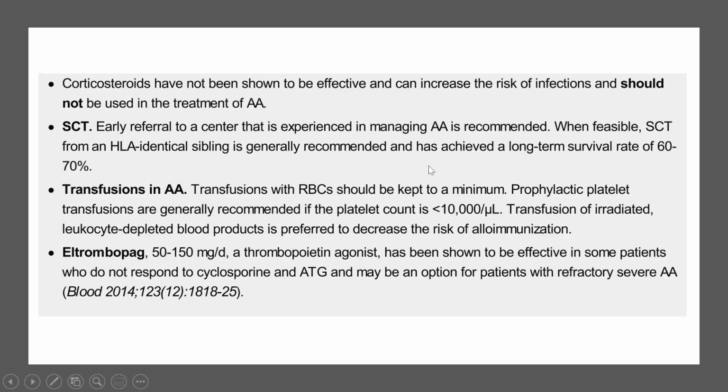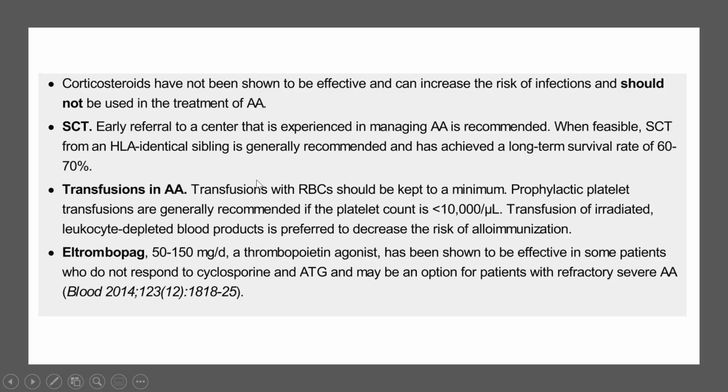Stem cell transplant can be used in a center which has experience in managing aplastic anemia. When feasible, stem cell transplant from an HLA identical sibling is generally recommended and has achieved long-term survival rates of 60 to 70%.